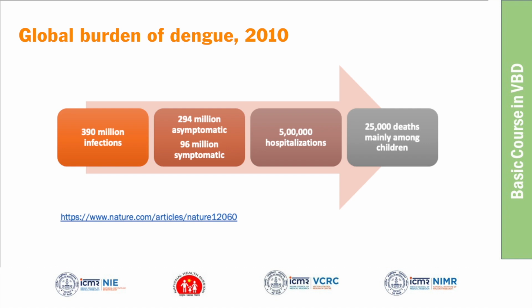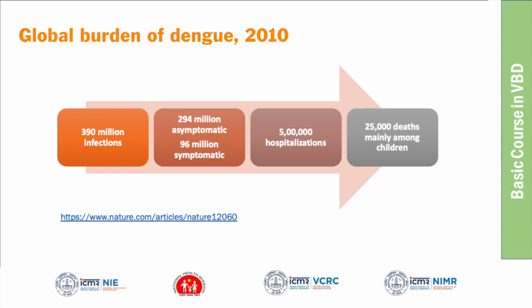390 million infections. And out of the 390, 294 million are asymptomatic infections, and 96 million were symptomatic. So what is coming out strongly in this second box? 297 million infections estimated were asymptomatic and only 96 million were symptomatic. What is strongly coming out from the second box? Which is higher, asymptomatic or symptomatic? Which infection is very high in dengue?